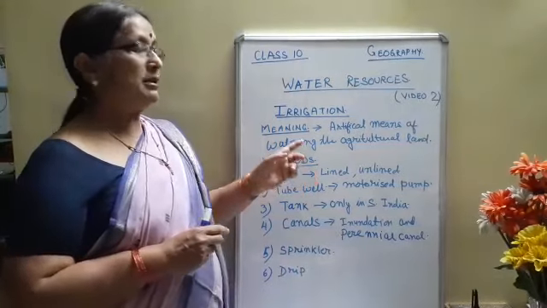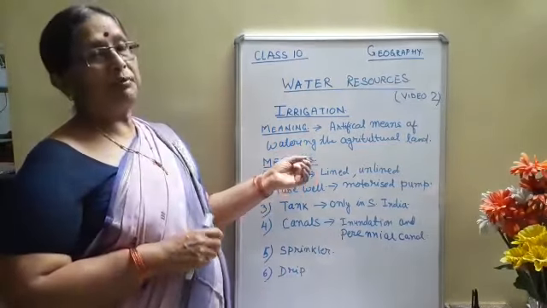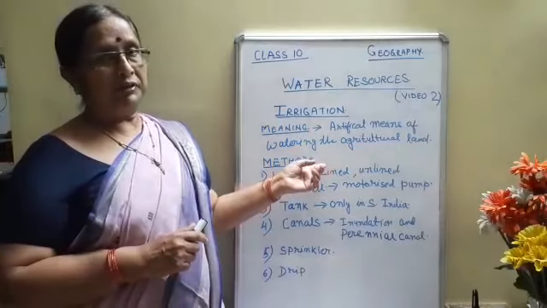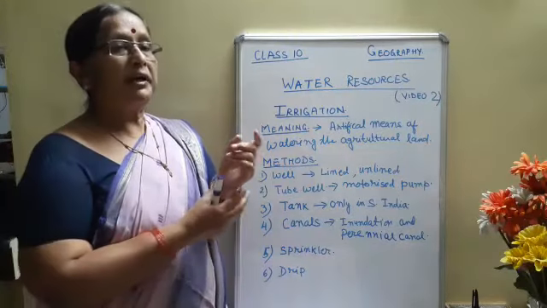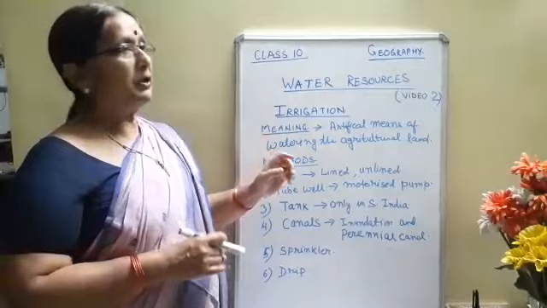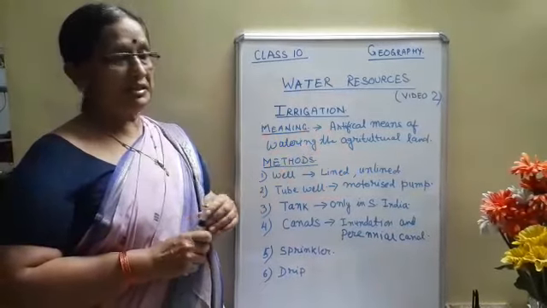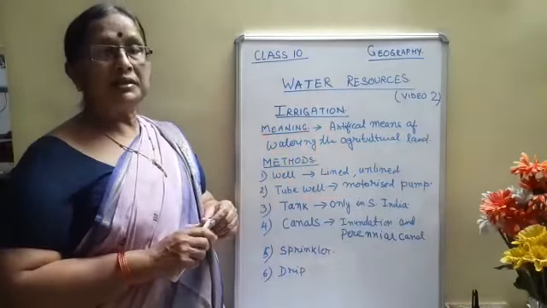Some wells can supply water throughout the year, for example the wells of the Ganga plain. Some wells dry up, like where we are staying in the Chotanagpur Plateau, where they dry up during the summer season. That is a seasonal well.